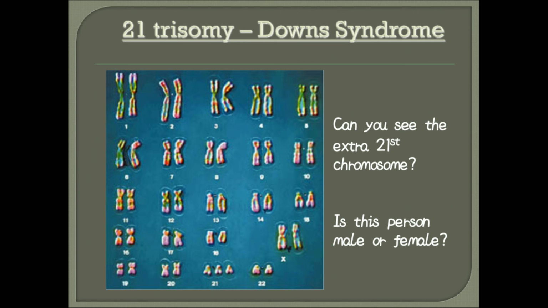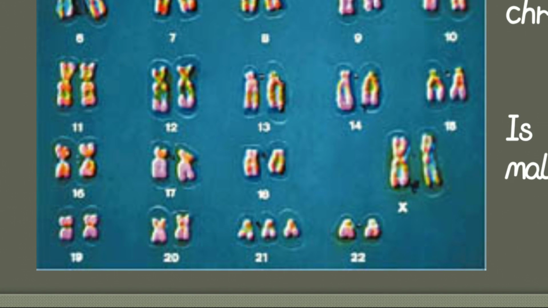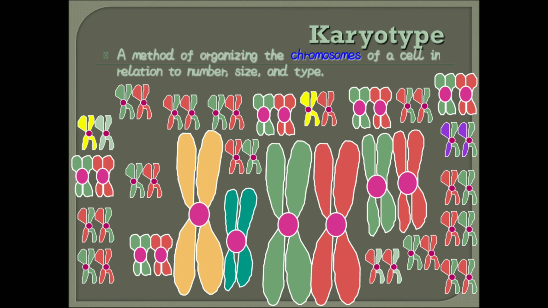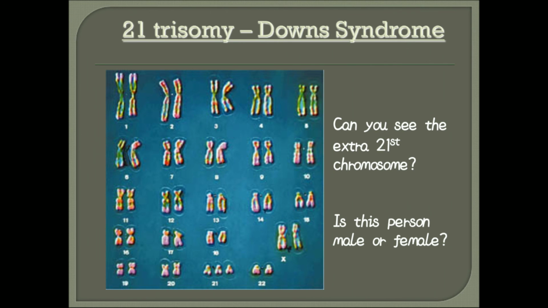Now let us discuss a genetic disorder. Trisomy is one genetic disorder. It is also called Down syndrome. Here we can observe that the 21st pair of chromosomes shows one additional, extra chromosome, and so this person suffers from Down syndrome.